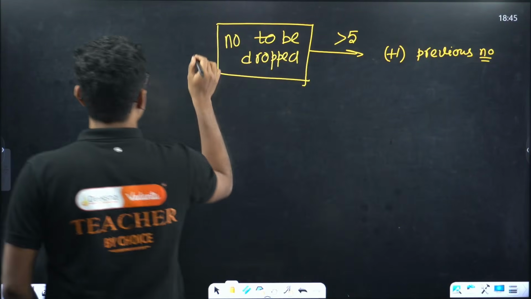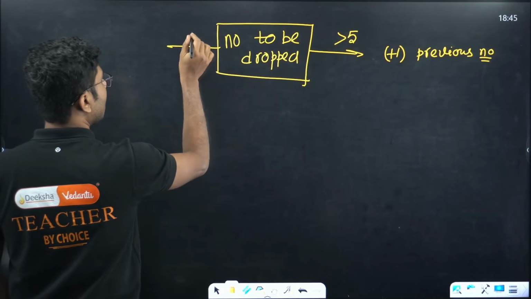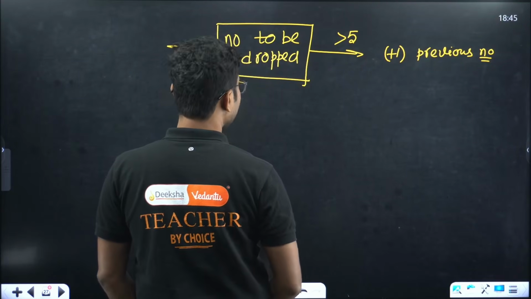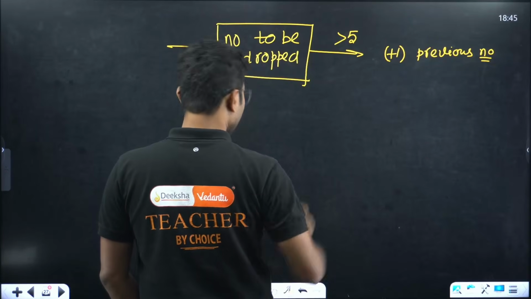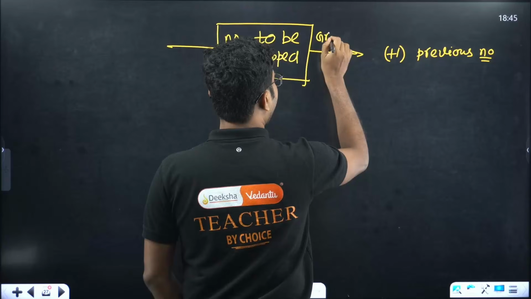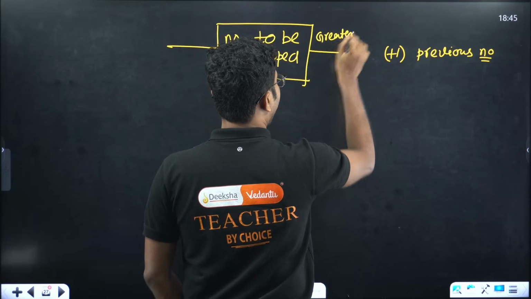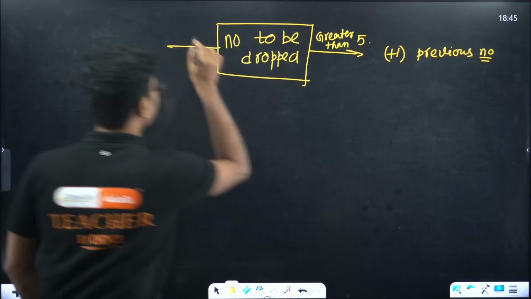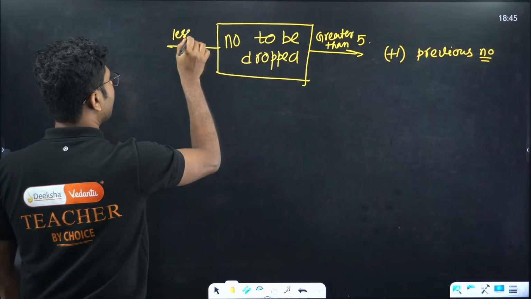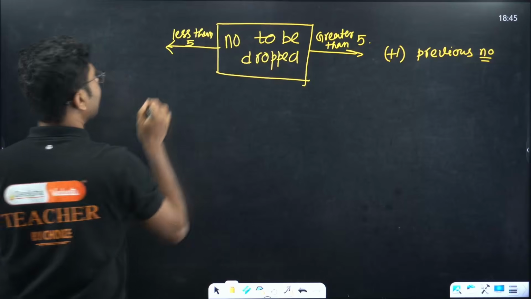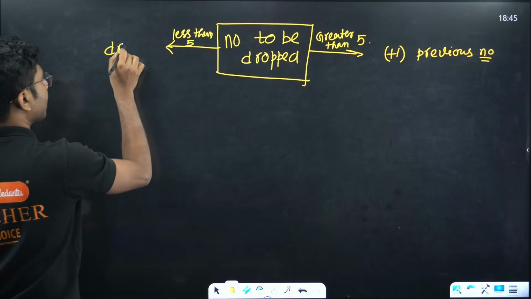If it is less than 5, I think this greater than and less than can cause confusion, so let me write it like this: greater than 5. Here it is less than 5. So in that case, just drop it.